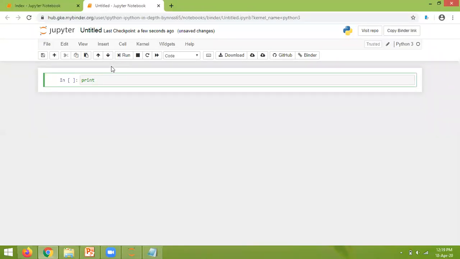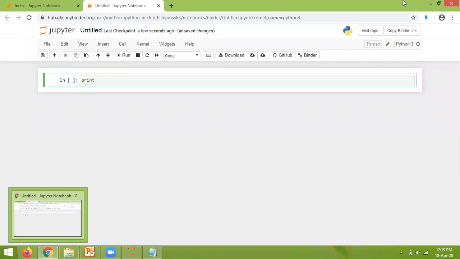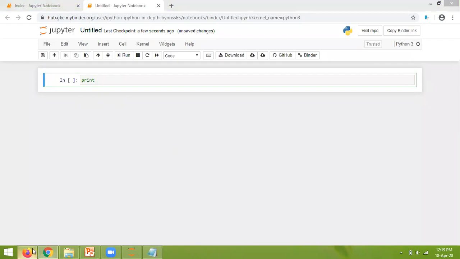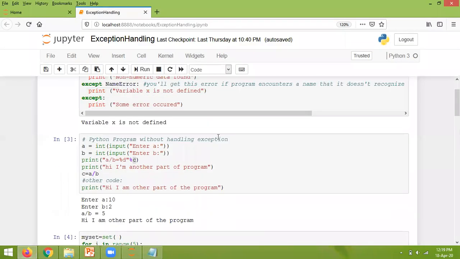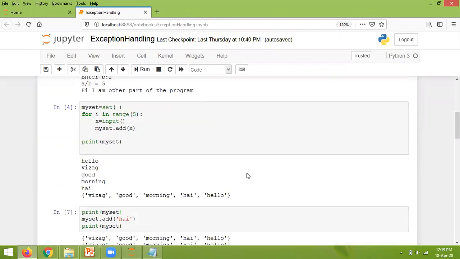Once you have written something, I'll show you what I have done. Suppose we have used some cells. Now you want to save this notebook. Afterwards, you want to open this, and again, if you want to execute the same programs, or if you want to show it to somebody. Once you have created all these things, I'll show you this. Suppose this is the notebook I have created. I have executed some set of statements.